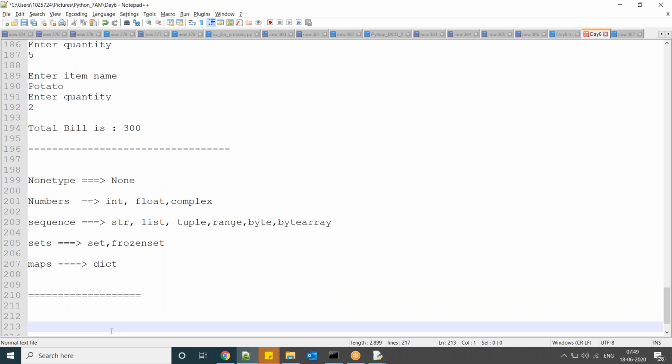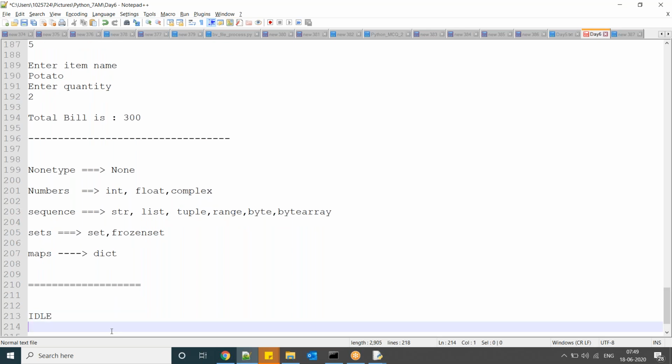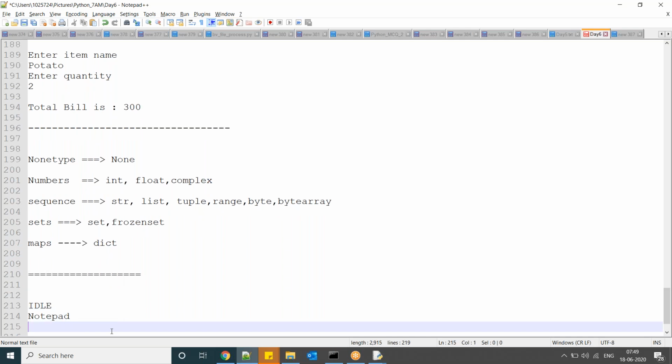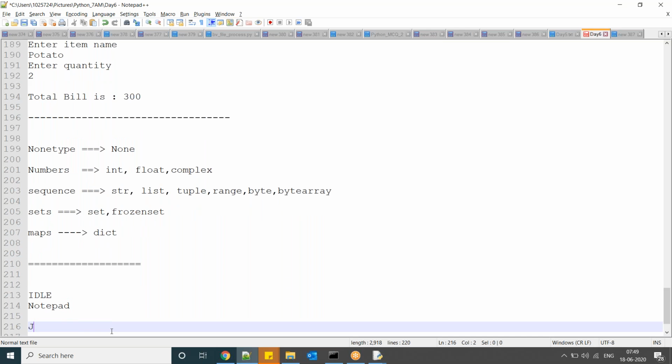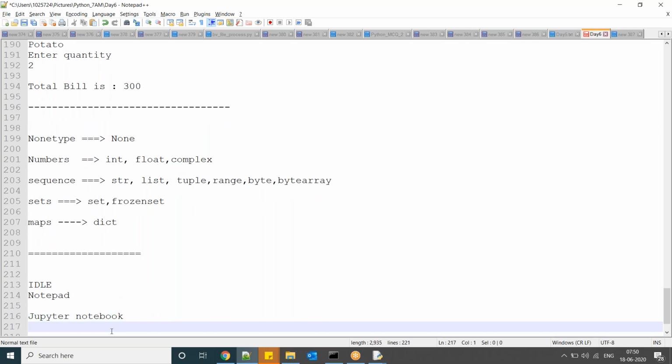So now I'm going to show you how to install Jupyter Notebook. So far we practiced in IDLE and we practiced in our Notepad. Now I am going to explain in Jupyter Notebook. In the real time frequently people are using Jupyter Notebook.